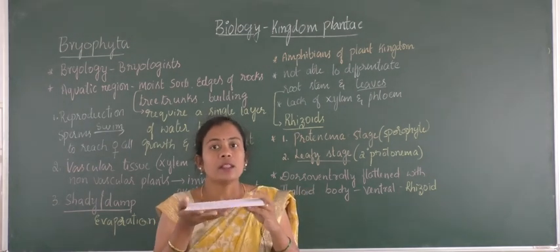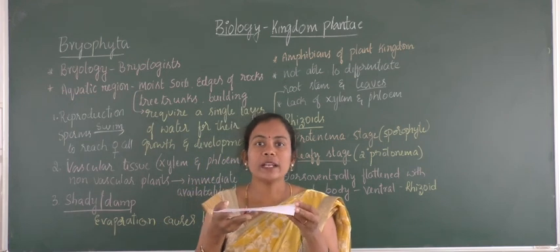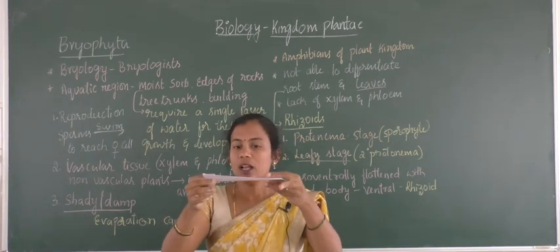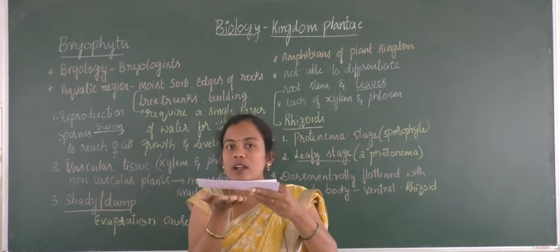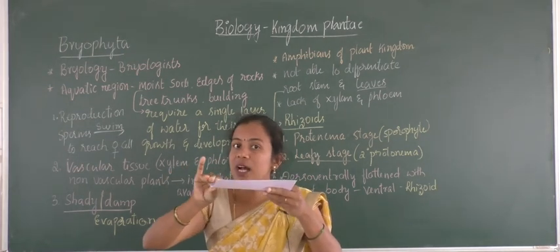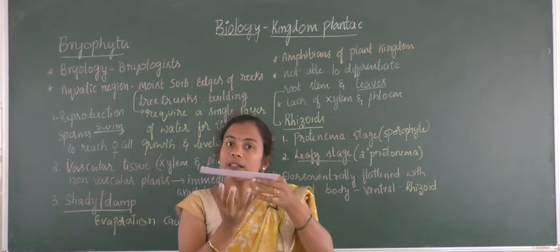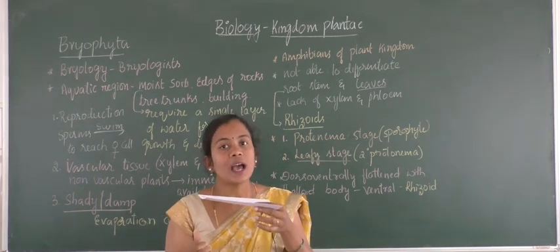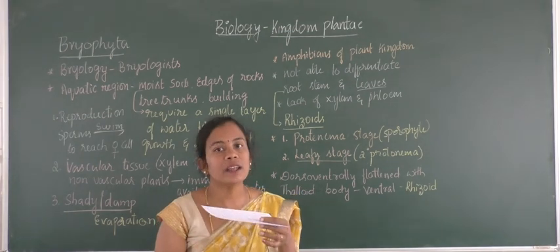Here the plant body of a bryophyte is dorsiventrally flattened. It is like a flat sheet, so it has a dorsal surface and a ventral surface, and that is called dorsiventral. The ventral surface is provided with root-like structures called rhizoids, and they are multicellular in nature.